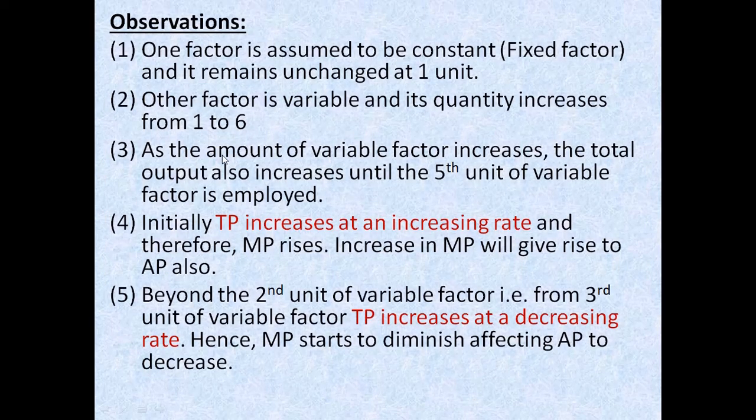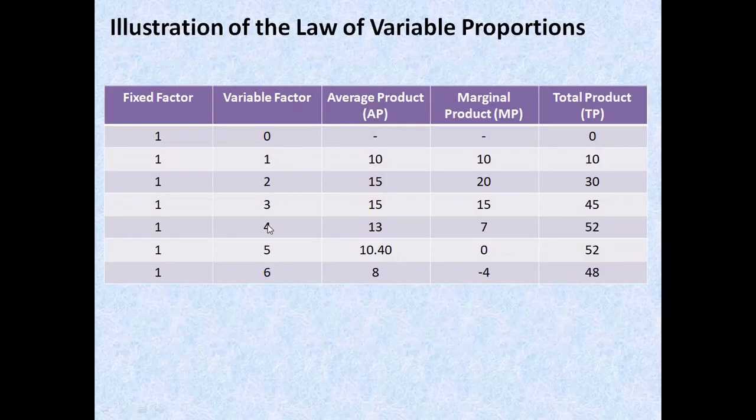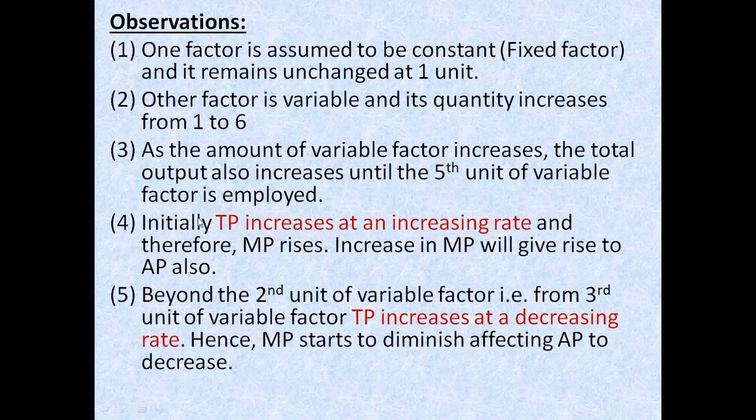Now as the amount of variable factor increases, the total output also increases until the fifth unit of variable factor is employed. So you can see that until this fifth unit of variable factor, TP continuously increases: 10, 30, 45, 52, 52. Until the fifth unit of variable factor is employed, your TP will increase, but beyond this point it will decrease. So why is it so?